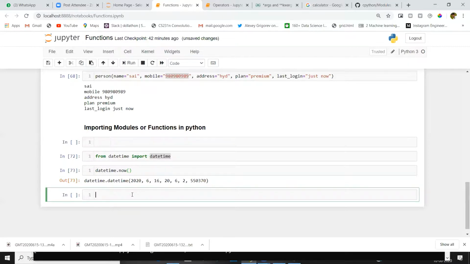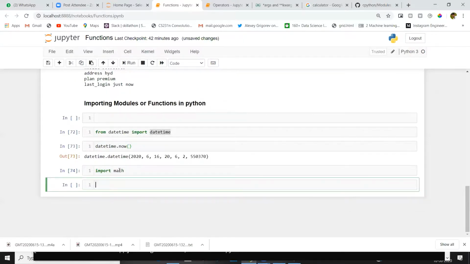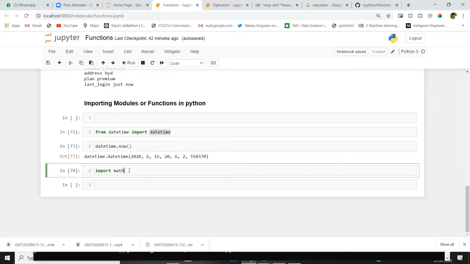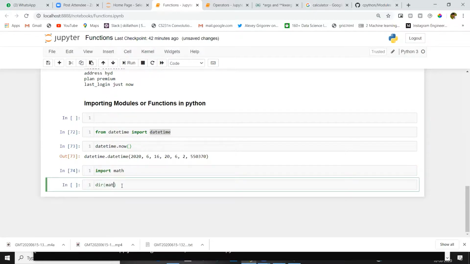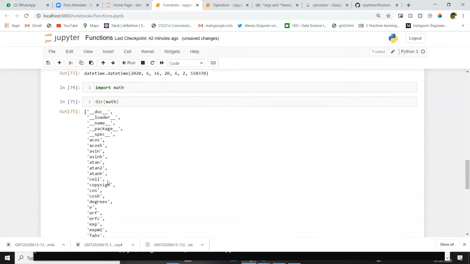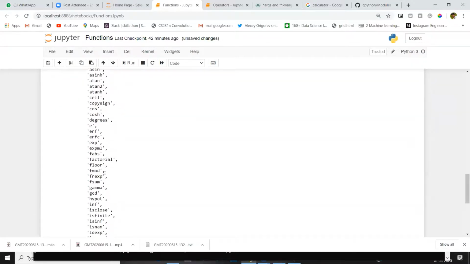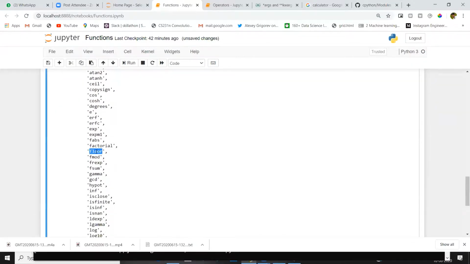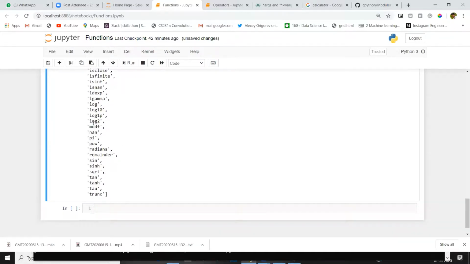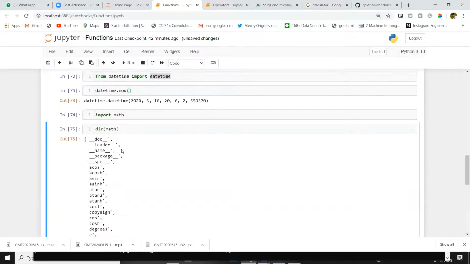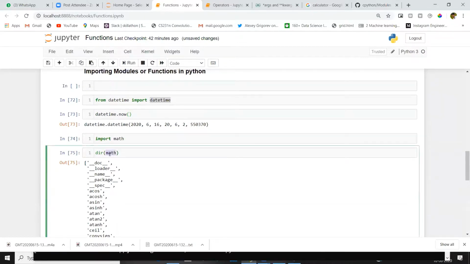We have a lot of modules. For example, to import the math module, you just write import math. If you want to know what methods are inside the math module, you can list them and you will get all the methods or functions inside math. For example, inside math we have the floor method, a log2 method, radians. Let me do this for datetime also. We will get to know what we have inside datetime.